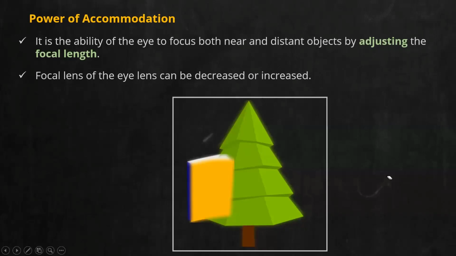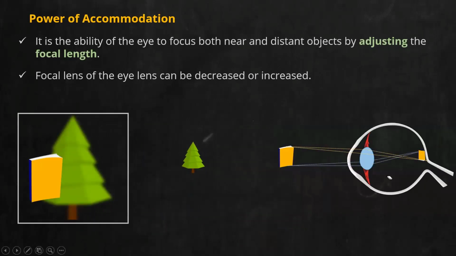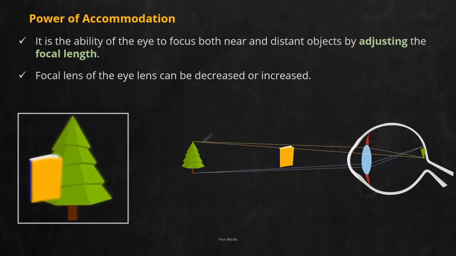Now we need to see the ray diagram associated with this. You can see when you are focusing on a nearby object, that is a book, the image formation. Whenever the object is at a near distance, the focal length of the eye is less. The lens is now thick in nature, or more curved. As a result, the image will be formed on the retina. Now in the second case, if you focus on the tree, you can see the lens has become thin. When you are focusing on a far away object, the curvature of the lens has reduced. It has now become thin. The focal length has been increased. As a result, you can now see the image on the retina.